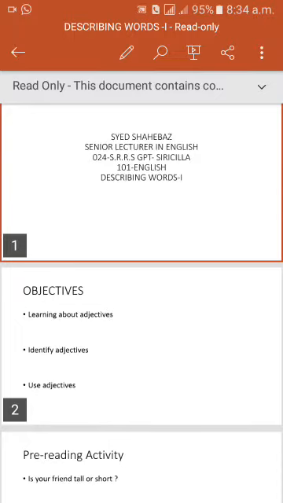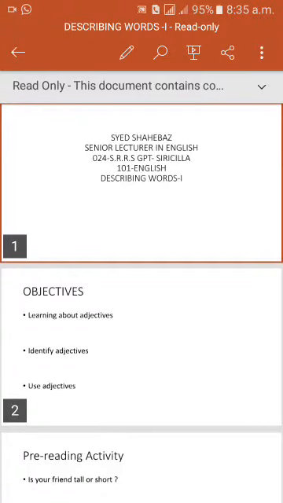The first objective is learning about adjectives, the different types of adjective. What is the definition of adjective? How and when the adjectives are used. All these things we are going to discuss in this lesson.